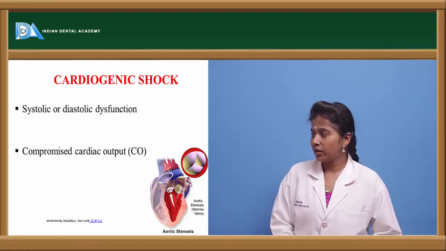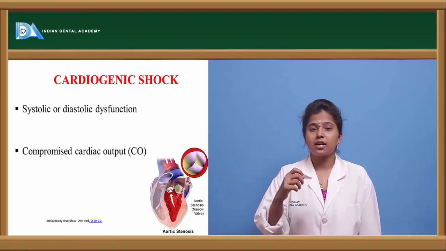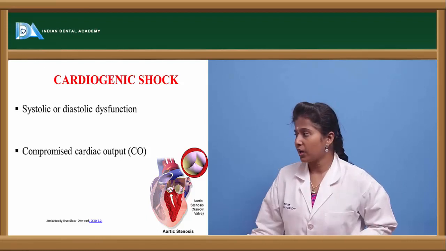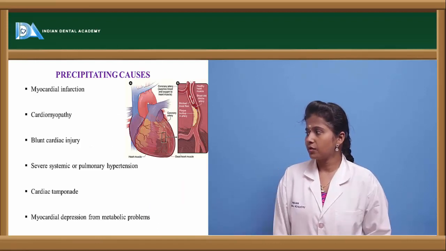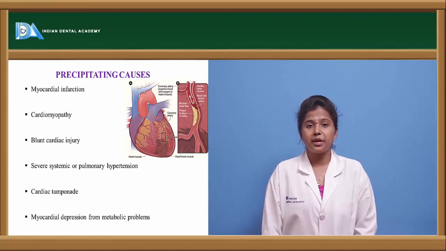Here in the pictorial representation, there occurs aortic stenosis. This stenosis occurs because of the narrowing of the blood vessel. So what are the causes of this cardiogenic shock? What might be the causes?